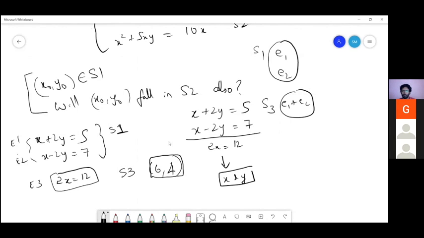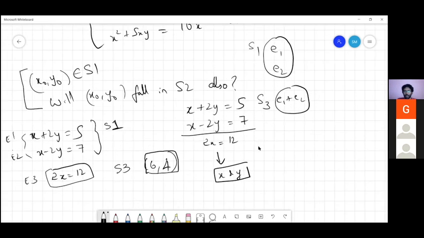Even if you plot them in a Cartesian coordinate system, you will get x equal to 6, and y equal to, probably we can say half, not minus half. That is the solution for this particular system of linear equations. Adding is done just to eliminate a variable, so that you are comfortable solving a linear equation in one variable rather than in two variables.